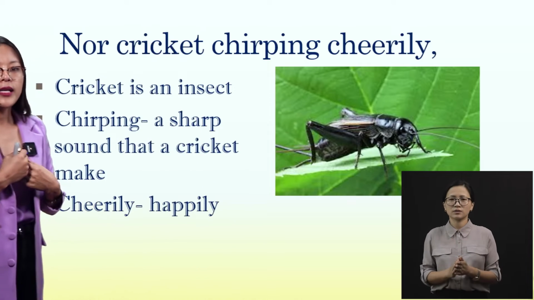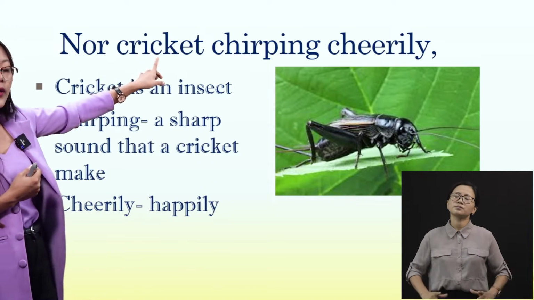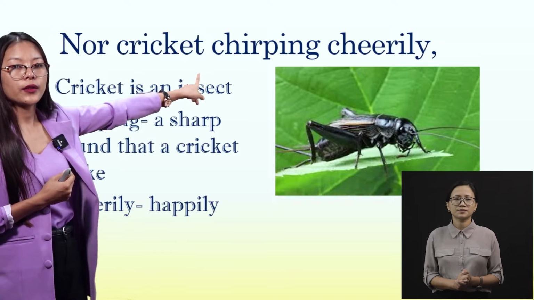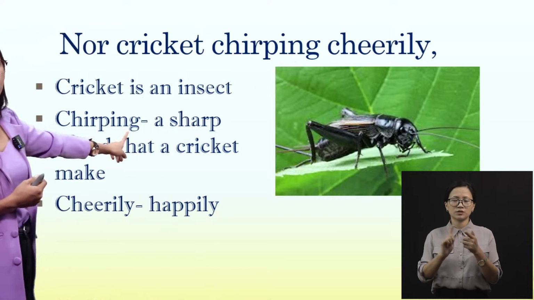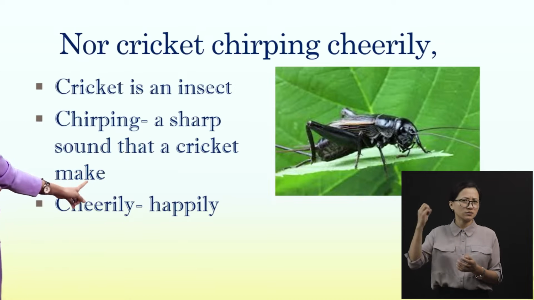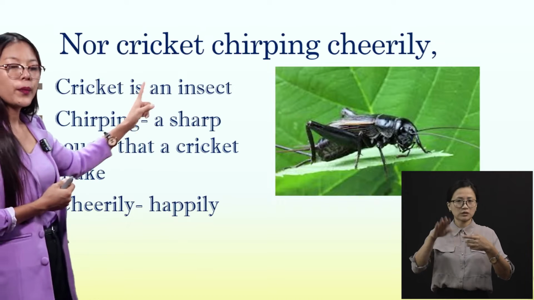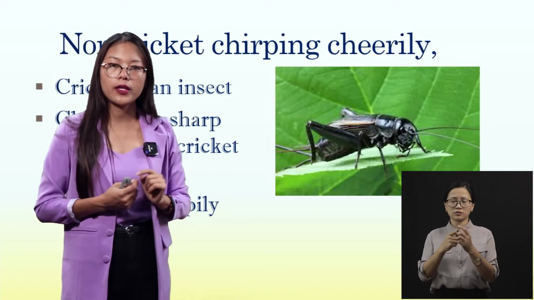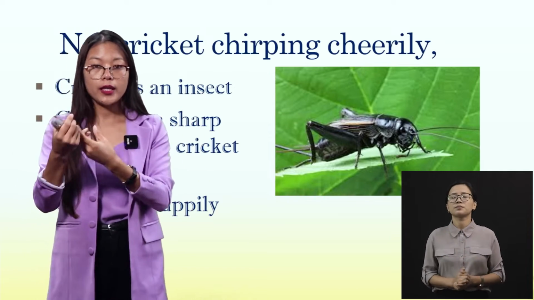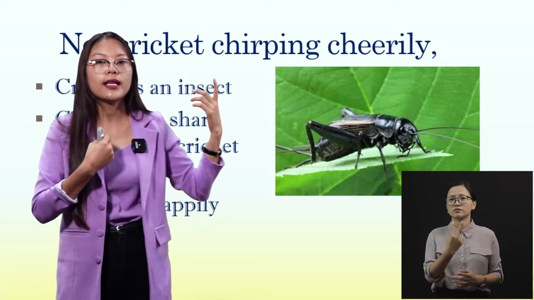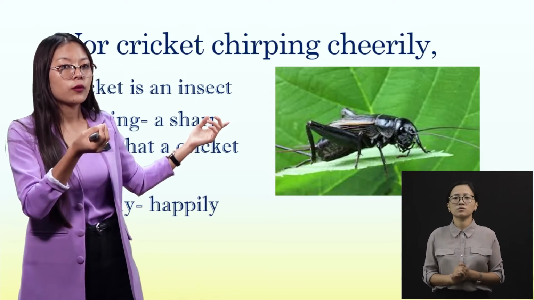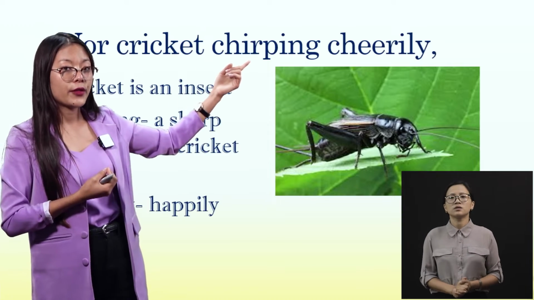That is why the writer is telling us not to hurt the cricket also. And the meaning of chirping is a sharp sound that a cricket makes. Chirping is a sound that a cricket makes, okay? Just like we speak using our voice, right? Just like that, the cricket also has a sound, and their sound is known as chirping, okay?